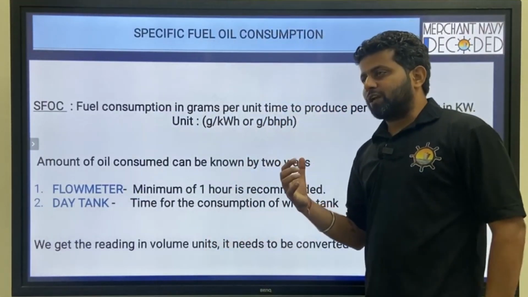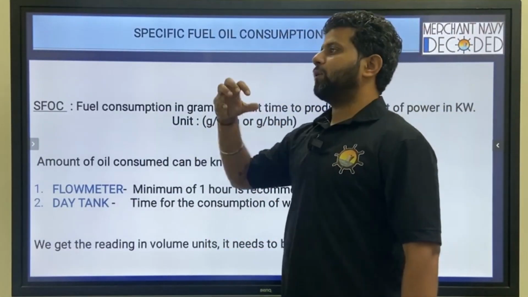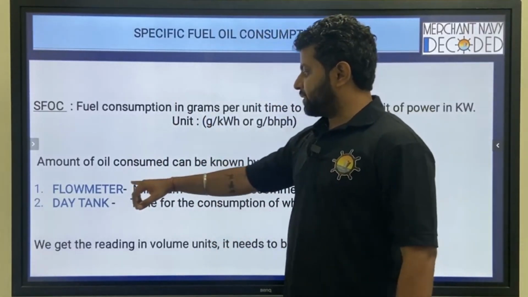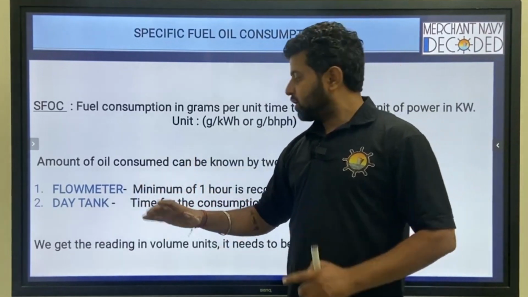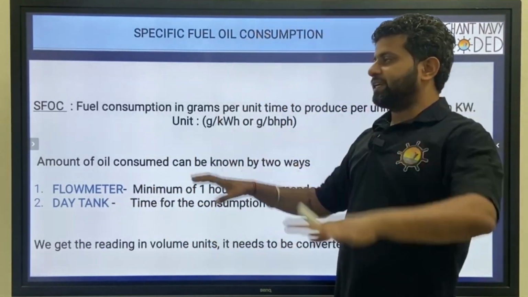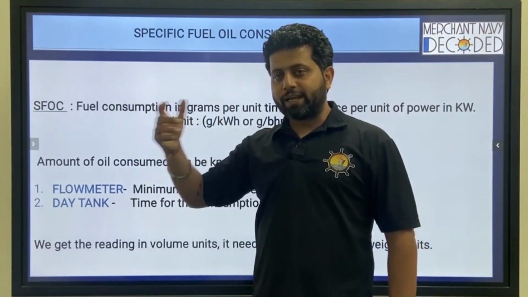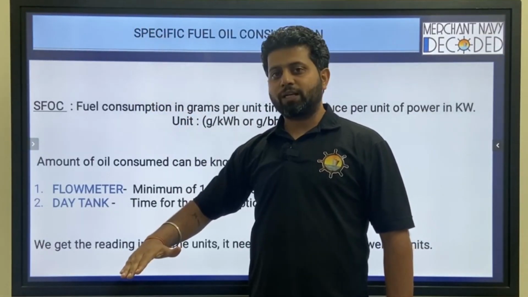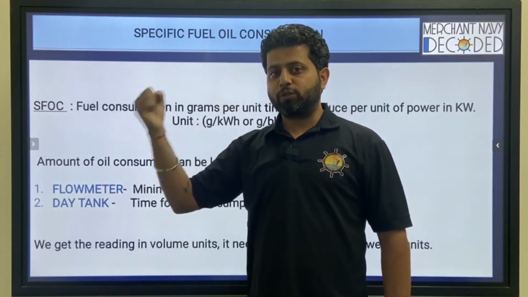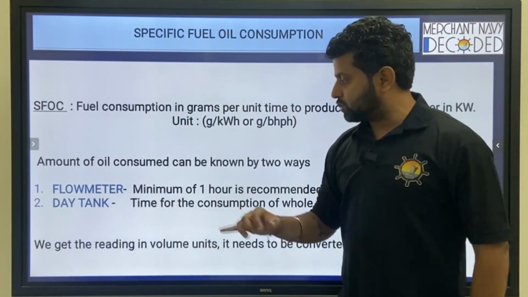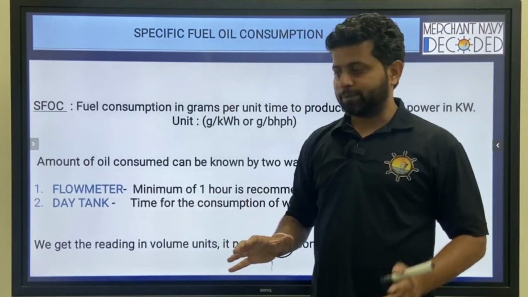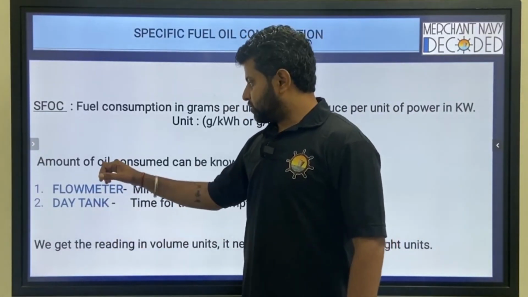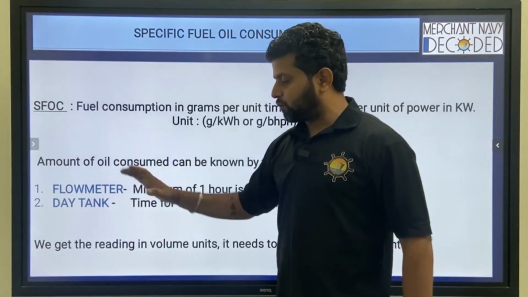Now for specific fuel consumption, what you need is how much fuel is burnt. So how will you calculate that? It can be either through a flow meter, how much fuel has been burnt, or there is a day tank, say a service tank, in which you see at 1200 hours it was this much, now at 1200 hours next day it is this much, say 24 tons gone. Or through the flow meter. Generally on ship we use the flow meter all the time. It is just because it is written in the manual that we have put it here. So generally the amount of oil consumed is taken from the flow meter.